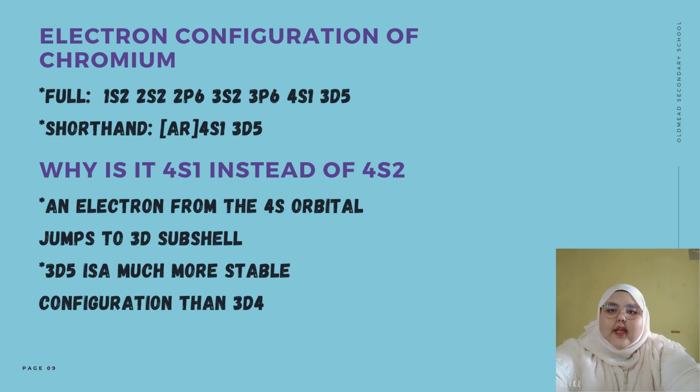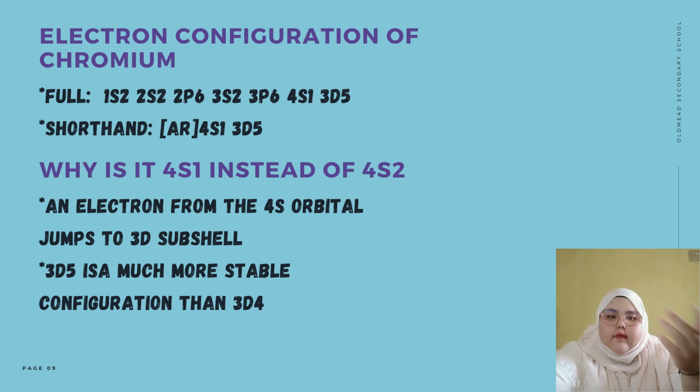Now, electron configuration of chromium. As you can see, there's the full and the shorthand. Now, you may be wondering, why is it 4s orbital 1 instead of 4s orbital 2? In the case of chromium, after 4s orbital 2, 3d orbital 4 configuration is attained, an electron from the 4s orbital jumps to the 3d subshell because 3d5 is a much more stable configuration than 3d4. And that is why the final configuration for chromium is 4s orbital 1, 3d subshell 5.